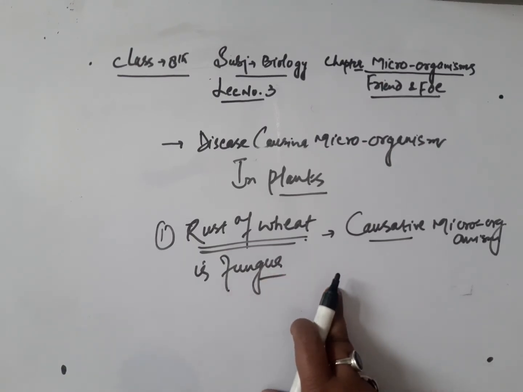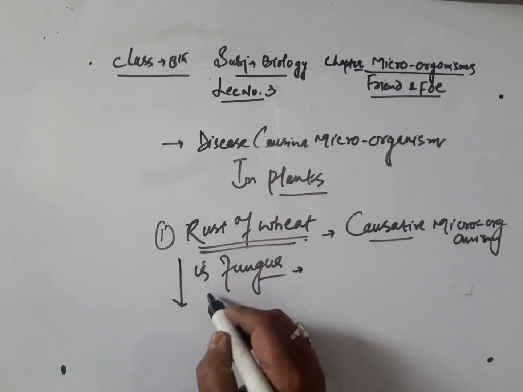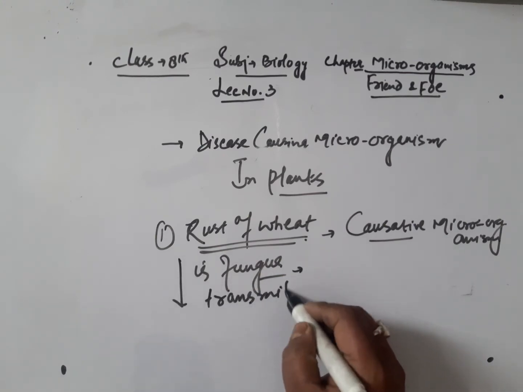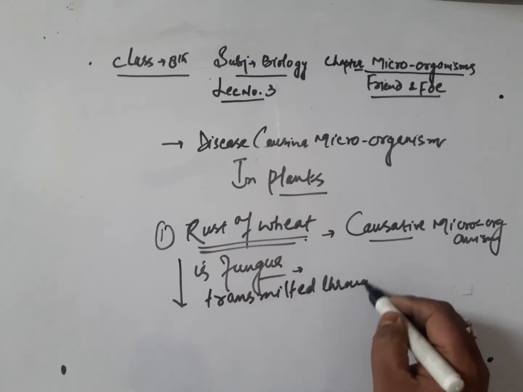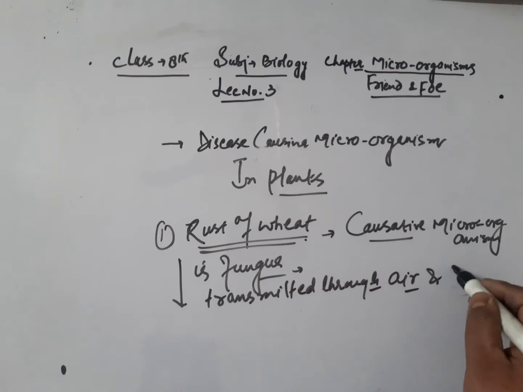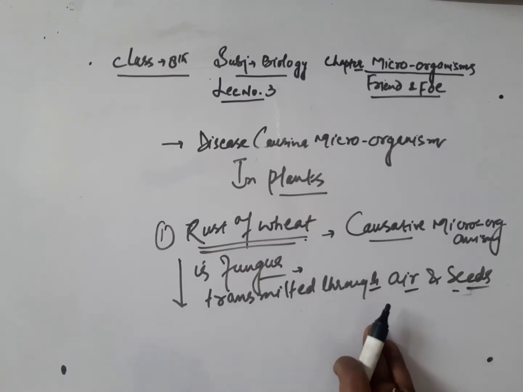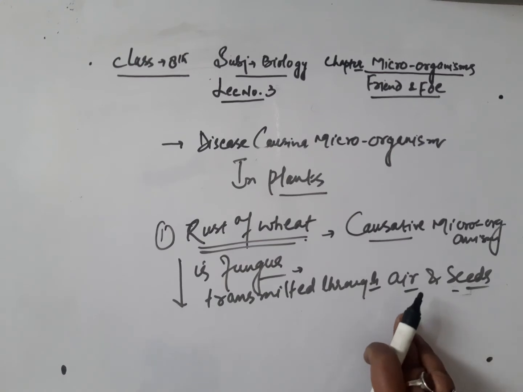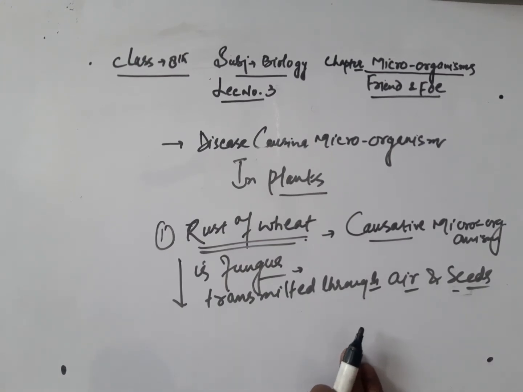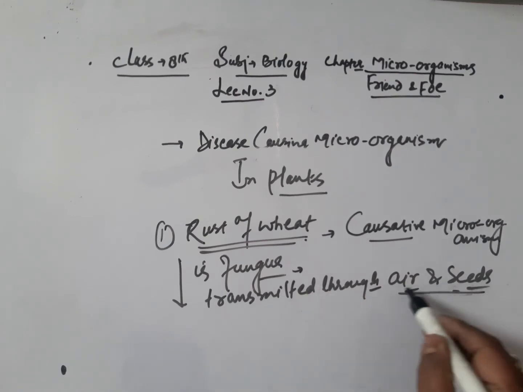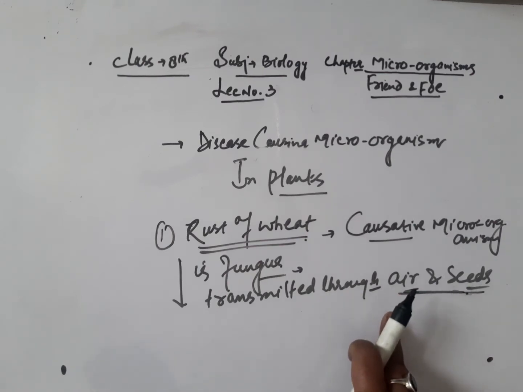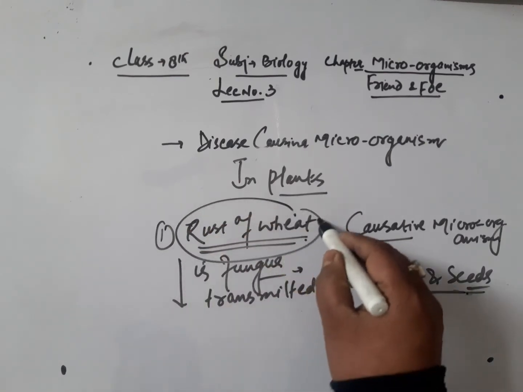The rust of wheat disease is transmitted through, remember that, air and seeds. So if we sow a seed which already has such type of disease, it can spread to other seeds, and in the same way it can spread through air. This means that the mode of transmission of the rust of wheat disease is air and seed. As the name suggests, the rust of wheat disease occurs in wheat plants.